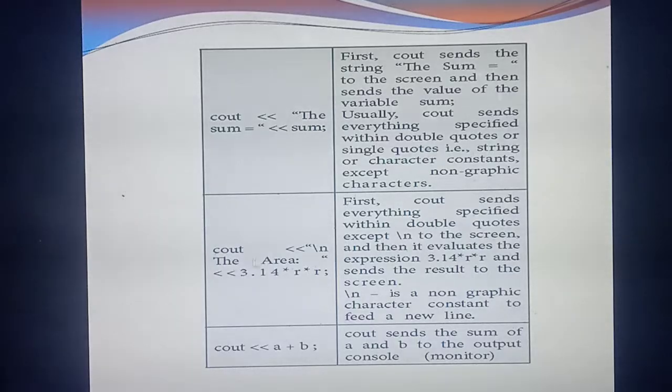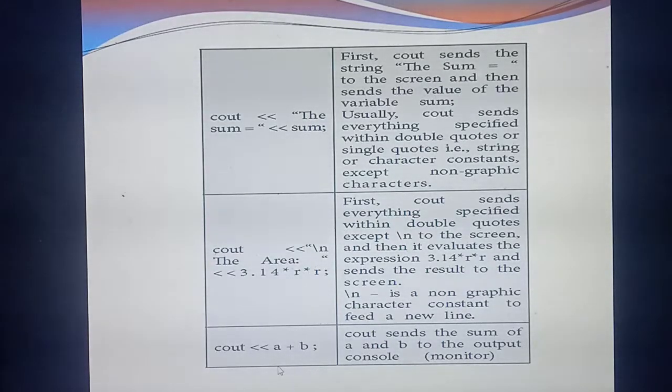So first it will print the area. Then what's the formula? 3.14 into r into r. It will take the input value of r, calculate the answer, and display it as output. What's the meaning of backslash n? After the calculation, the cursor automatically moves to the next new line. That's the use of backslash n.